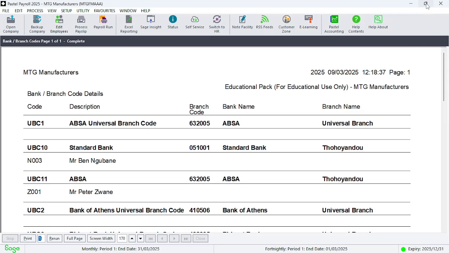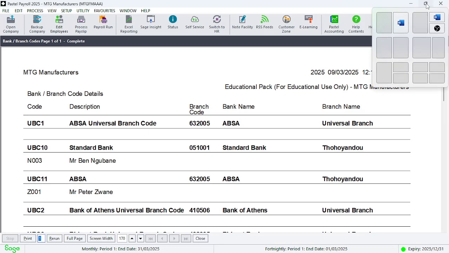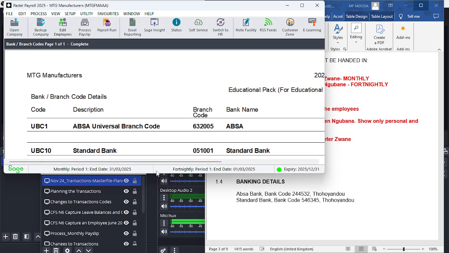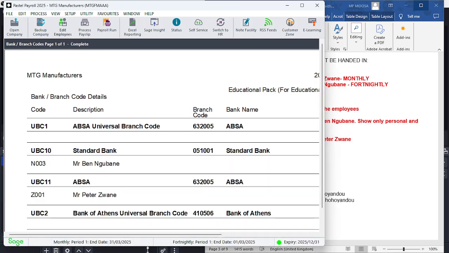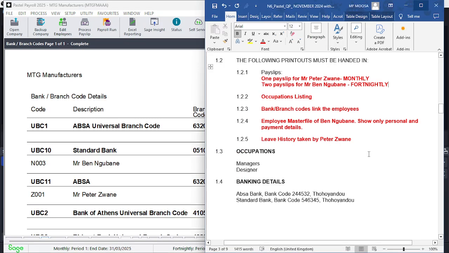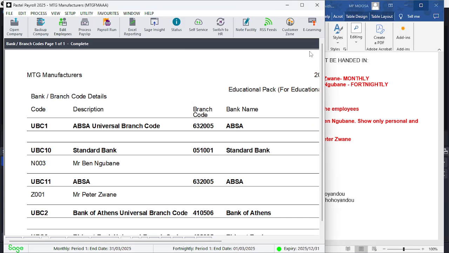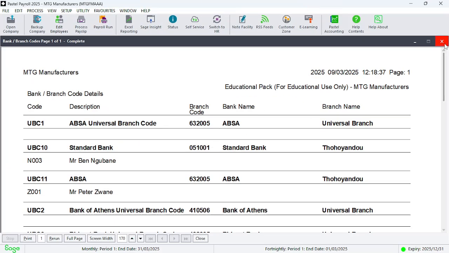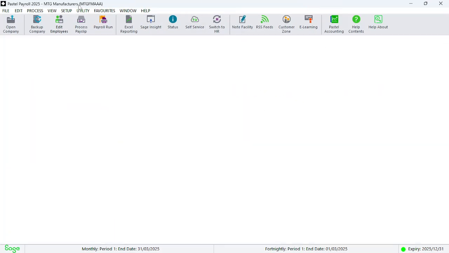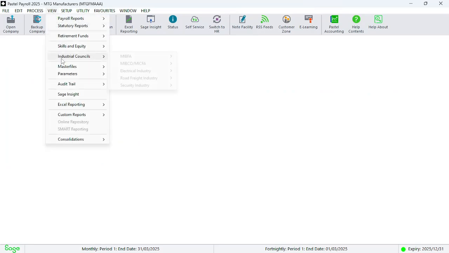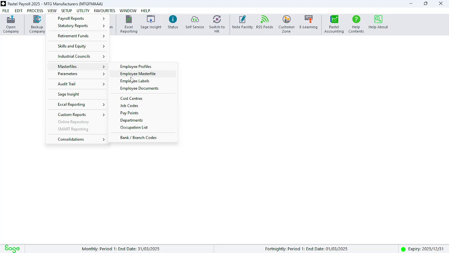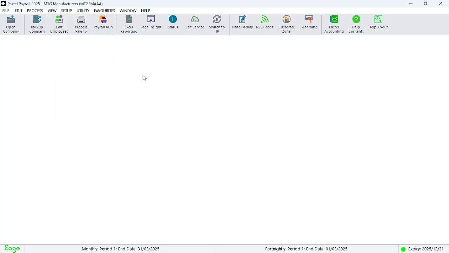So going back to where we were, let's make this smaller, for ease of screen usage, and we get back here. So we've got that sorted out. We've printed the master file of Ben Nkubane, show only personal and payment details, not a problem. Show payment and personal details. Let's get that down. We would have printed this master file and employee master file. You have to be careful.